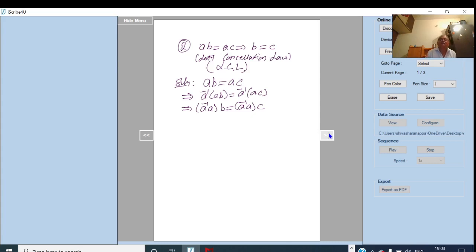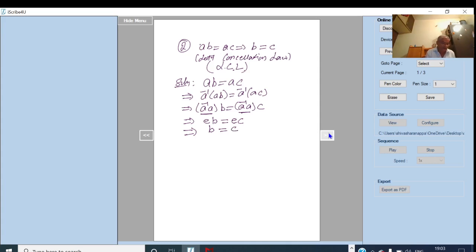I am telling that into need not be our usual into. It is not multiplication, it is the corresponding operation. This implies A inverse into A is E, B equal to, here also A inverse A is E into C. This implies, as E is the identity element, therefore EB equal to B and EC is equal to C. So which is the required result? AB equal to AC implies that B equal to C.